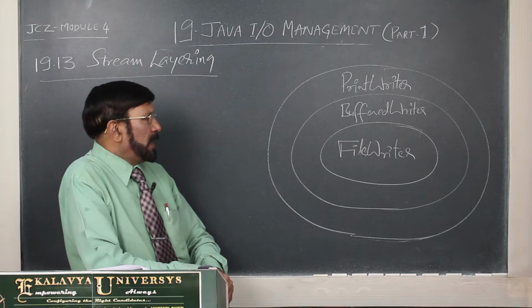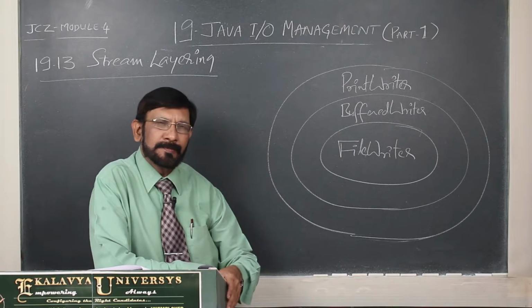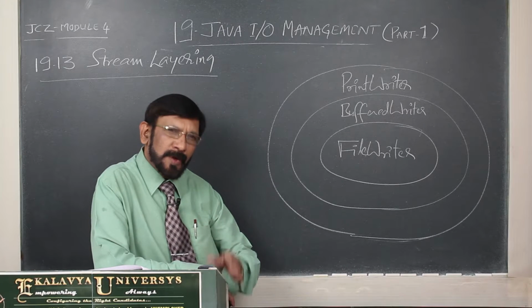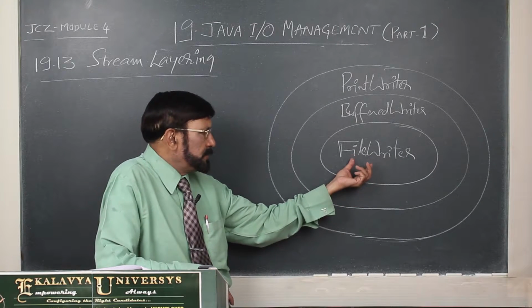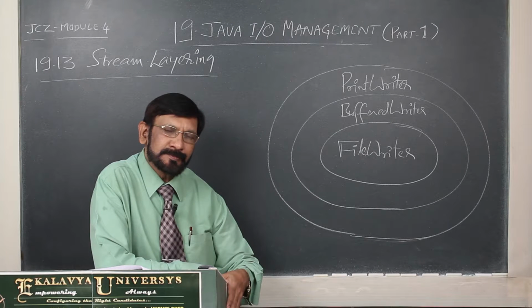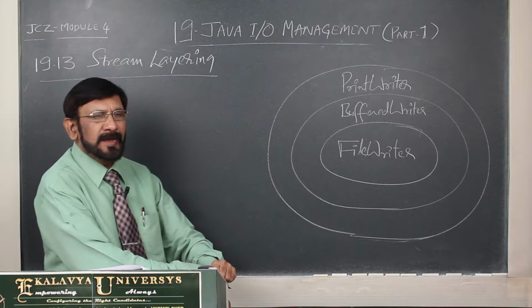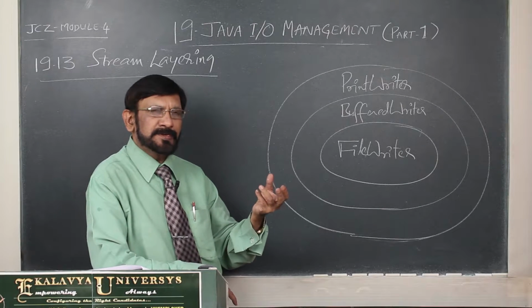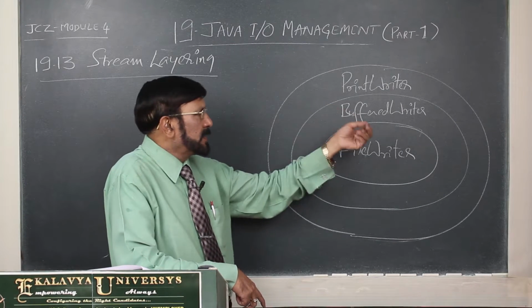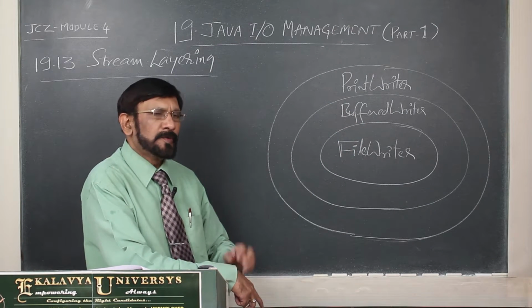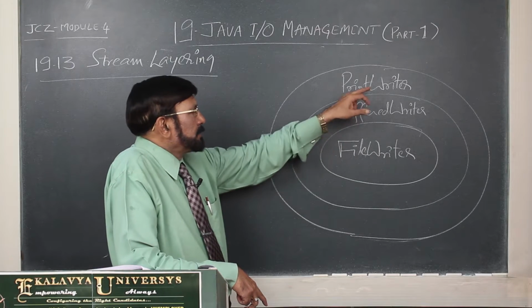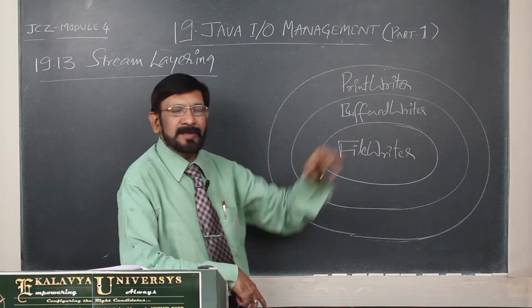But BufferedWriter improves the efficiency of the FileWriter class by creating buffers, and it does not have very efficient methods for writing characters. For writing characters, the PrintWriter class is there.